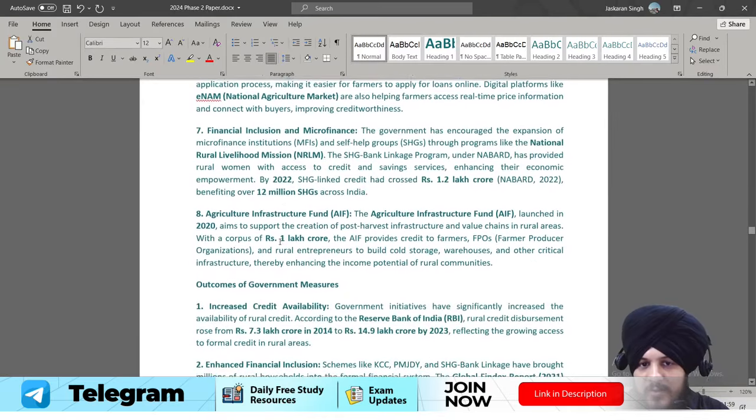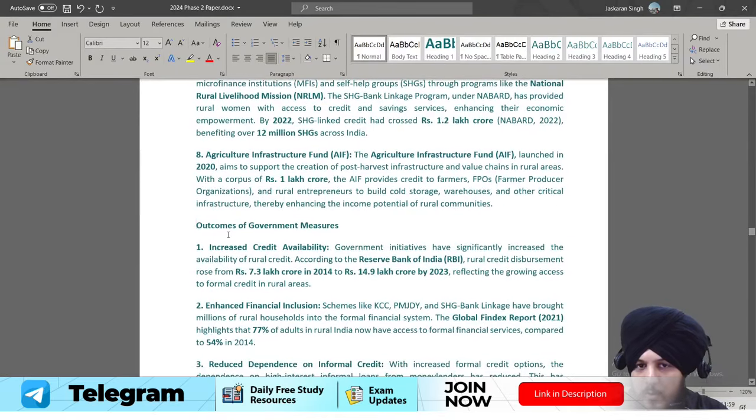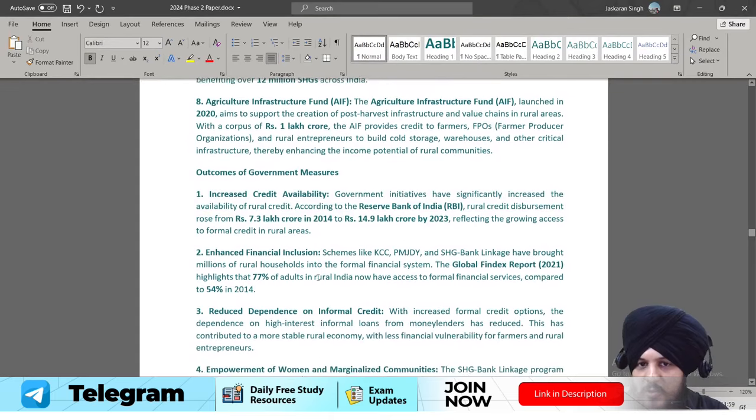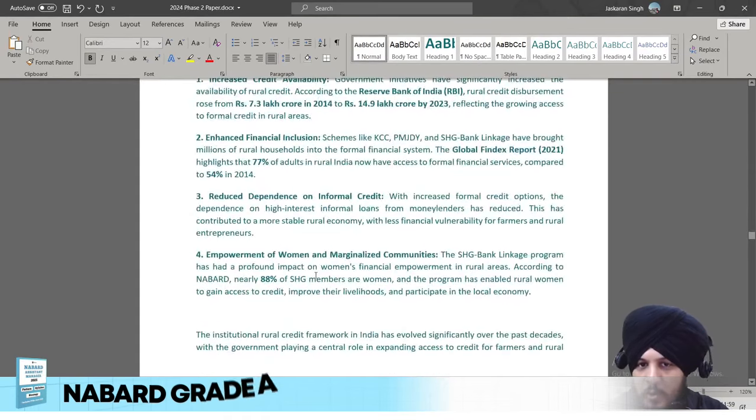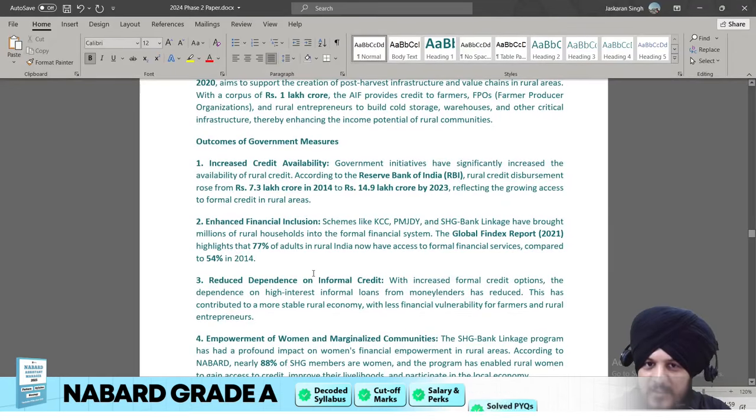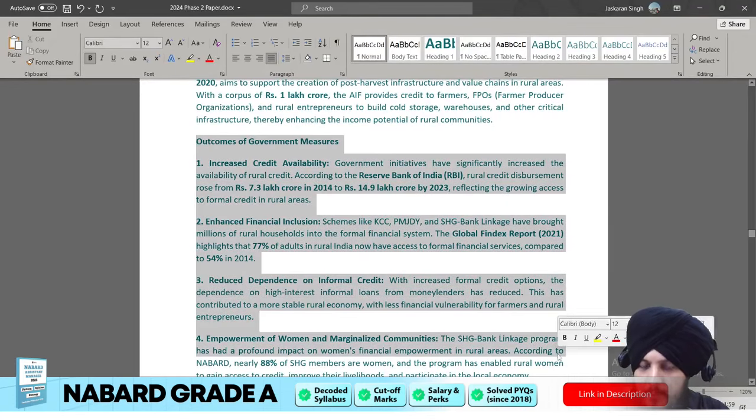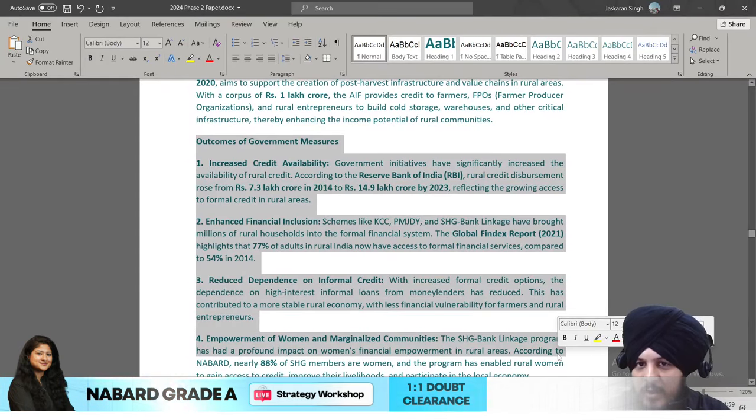And lastly, what comes? You can also talk about the outcome of the government measures. So I would say this is pretty much optional, because if you don't have the space, if you don't have the time, then you can avoid it. But as I told you, we have tried our best to make the answer holistic, so that you get good content regarding it. Fine. So that's why we have written it.